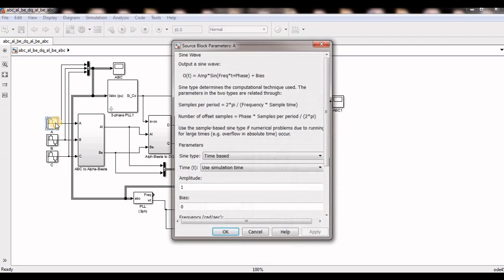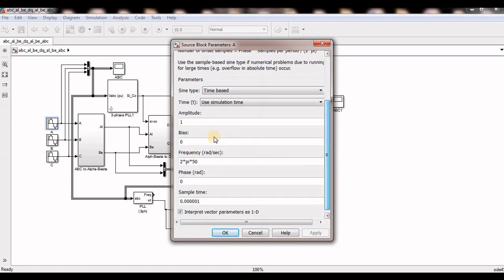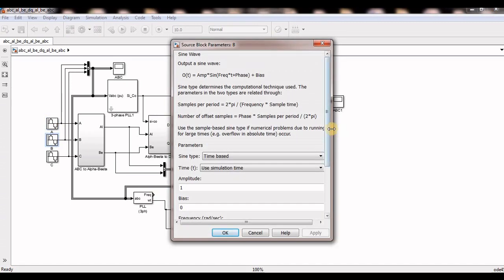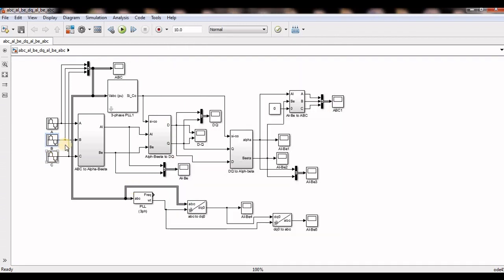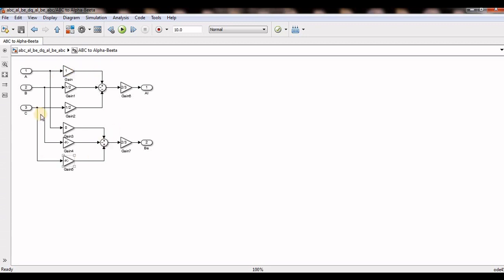For now I consider balanced sources. This is amplitude 1 and 50 Hz, this is amplitude 1 with 120 degree phase shift, and this is the 240 degree phase shift. The same input I am giving to this PLL and to this ABC to DQ, and from DQ to ABC. This same input also goes here, and this is the three-phase PLL. This is for sin theta and cos theta, because from alpha beta to DQ I require sin theta and cos theta.